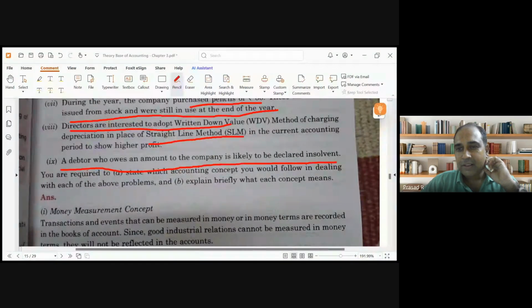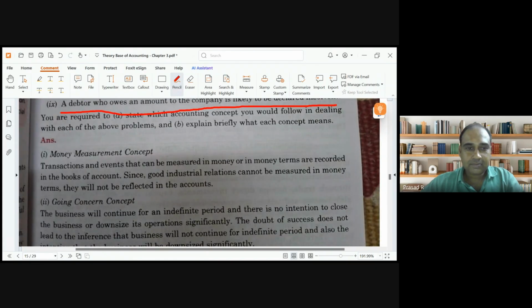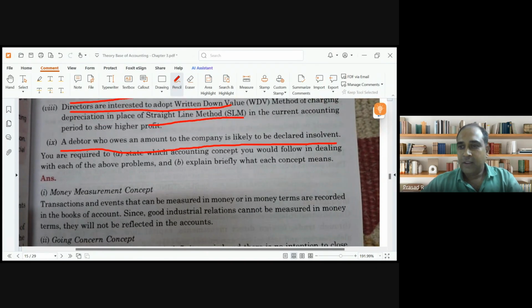I have to record this loss, right? Anticipate all losses, but do not anticipate any gain. 1 lakh rupees I have to show as bad debt in my books of accounts. Clear? So you were able to relate with each one of these? Let's move to MCQs now, guys.